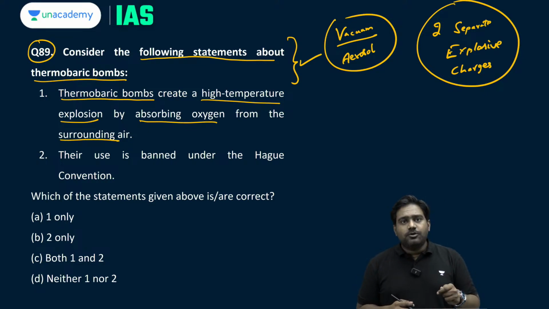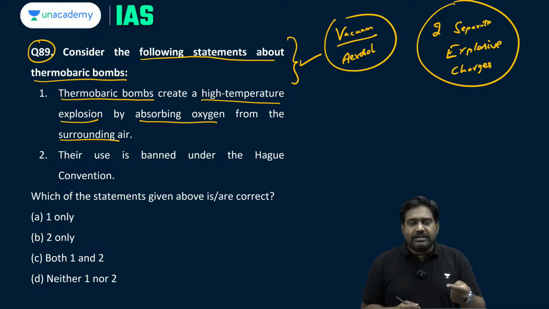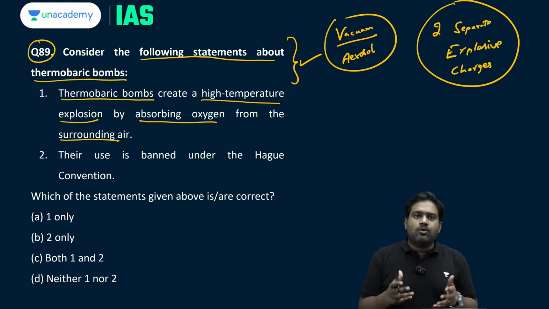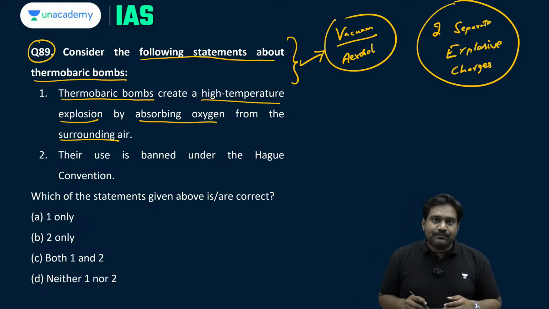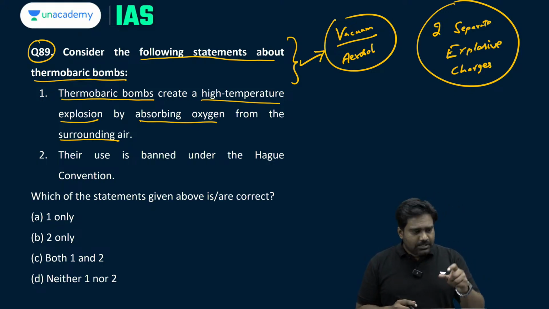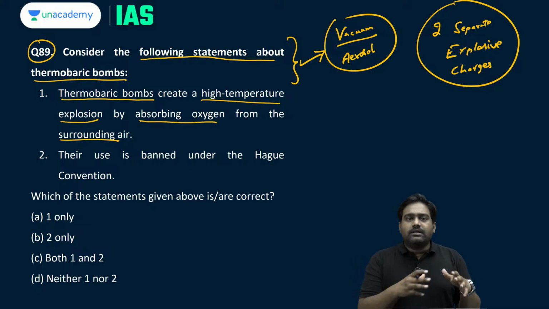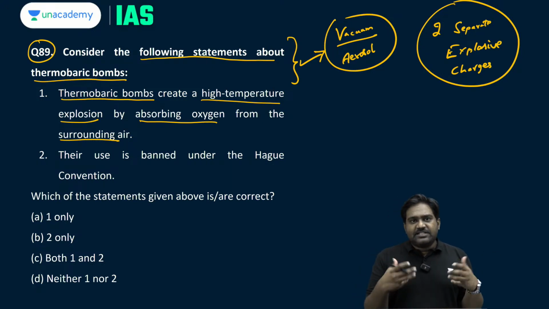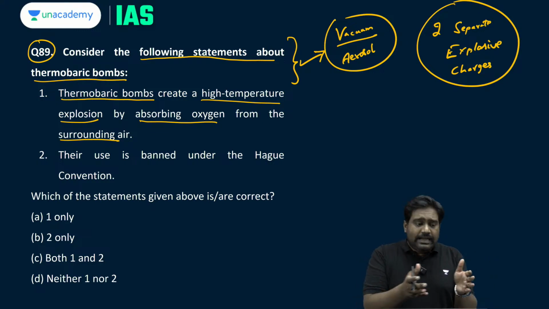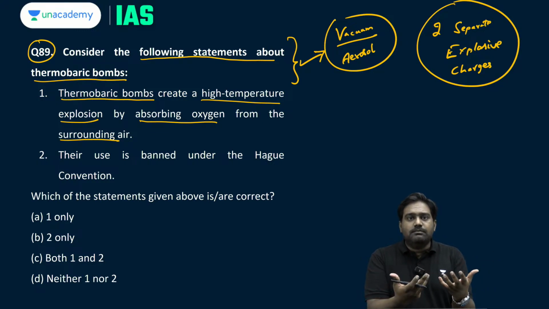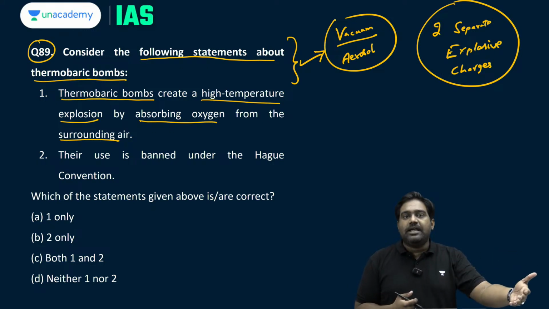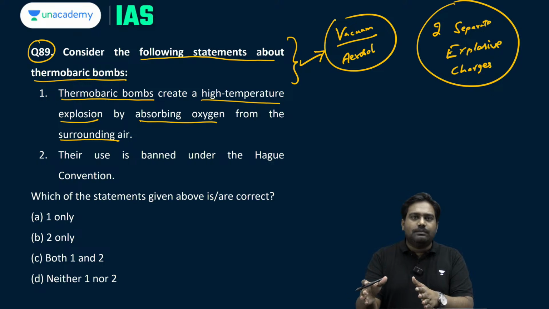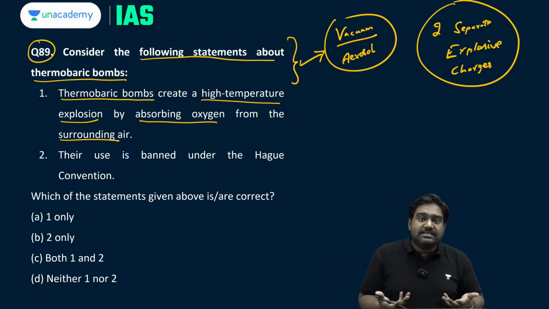Usually these bombs are used to target urban areas or densely populated areas where you have a lot of structures and buildings. If your targets are hiding in those buildings, generally countries which have these vacuum bombs or thermobaric bombs use them to target such buildings. So there are two separate explosive charges. The initial charge which explodes releases an explosive aerosol into the air. It's essentially an explosive fuel which is spread as an aerosol, and this cloud of combustible gas will spread throughout the building. It could be a hospital, it could be residential complexes, or a building where terrorists or enemies are hiding.